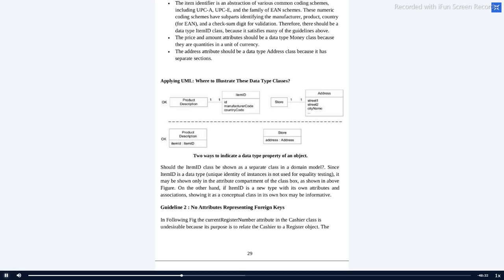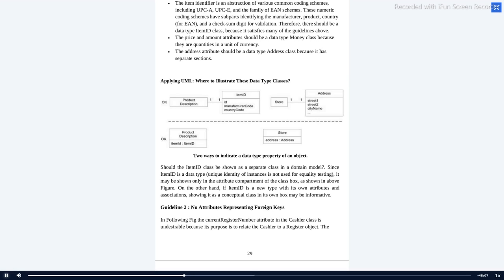Foreign key. Yes, it is available on the screen. Foreign key, primary key, candidate key. Any other? Super key. Super keys, sir. Okay, you know about these things.